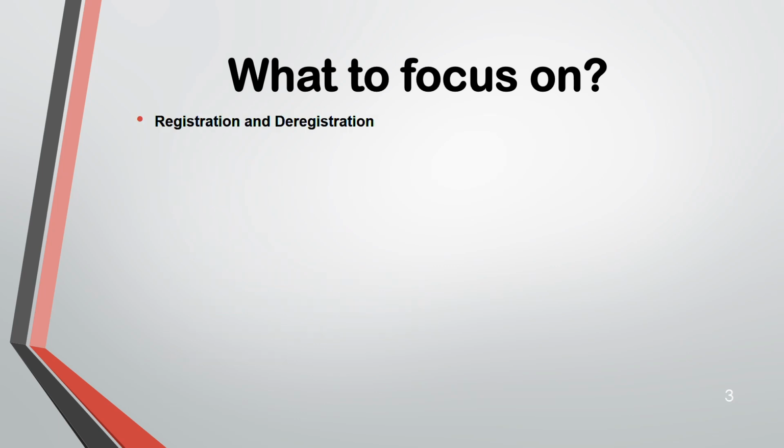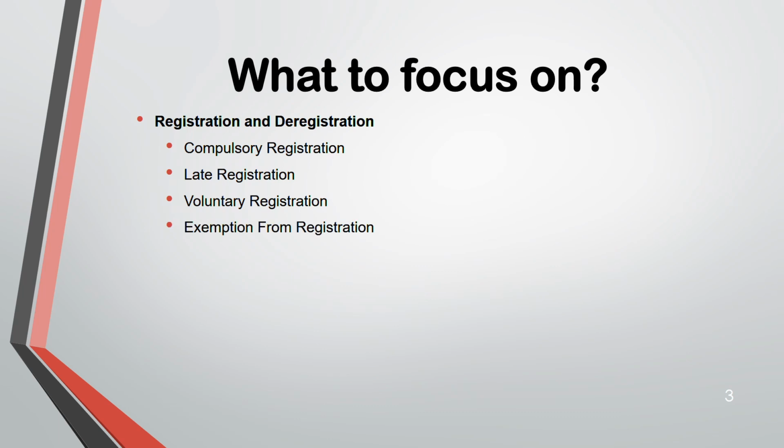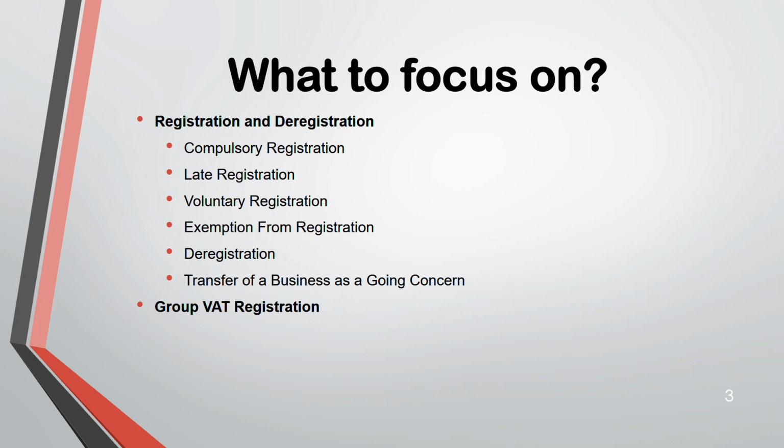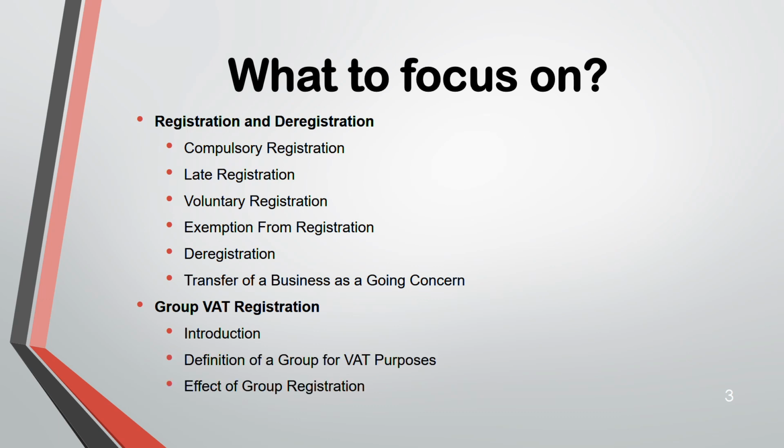Then we are going to go through when to register, when to deregister. What is compulsory registration, late registration, voluntary registration, and when are you exempted from registration and deregistration? When you transfer the business as a going concern, what is the impact on VAT? Then there's a group VAT registration. When you're in a group, you can register for group VAT. What is the effect of the group registration, advantages of group registration?